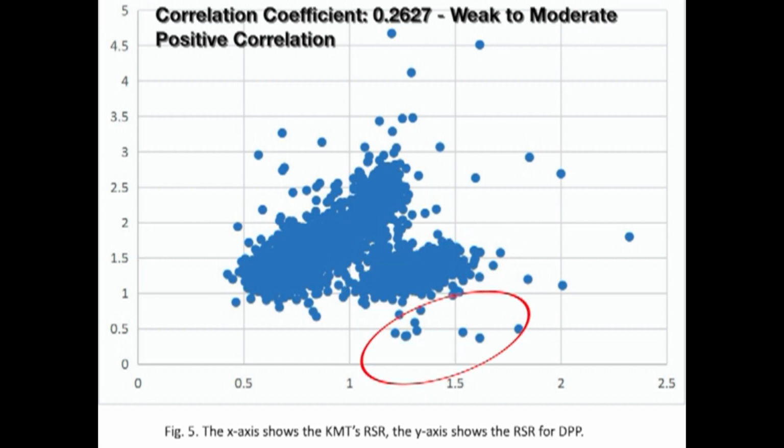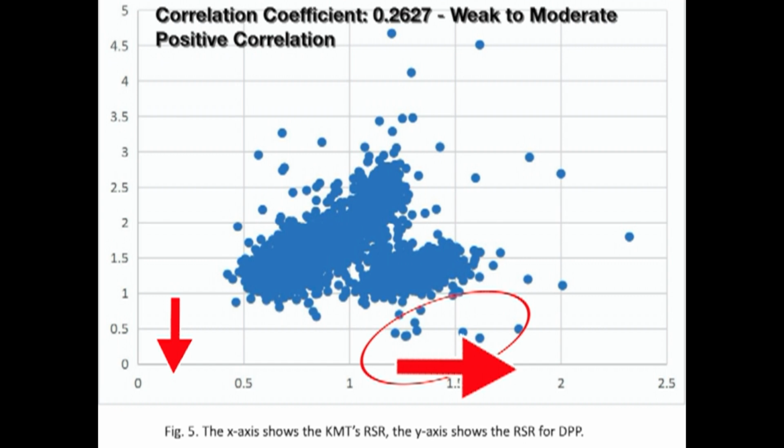I want to note the dots that are below group 2 on the bottom right. The KMT support appears to be increasing by around 25 to maybe 75%, and the DPP support rate is decreasing by around 20% to about 60%. Those areas are almost normal.